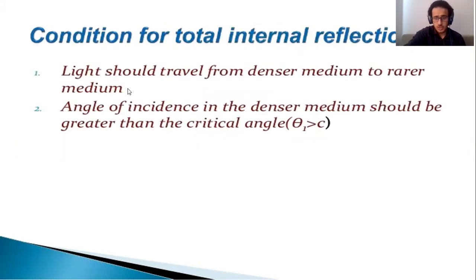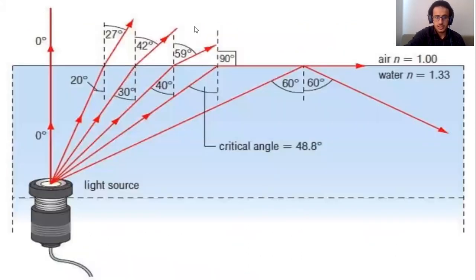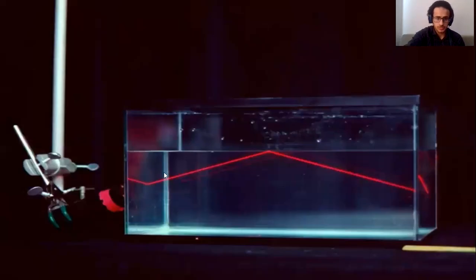There are 2 conditions for total internal reflection, as I mentioned before. Light must travel from a denser medium to a less dense medium, and the angle of incidence must be greater than the critical angle. Here, the angle of incidence is less than the critical angle, light is refracted, and the refracted angle is greater than the incident angle. At the critical angle, the light will follow a path along the surface of the denser medium. Third case, the angle is greater than the critical angle, so this is total internal reflection. As you can see, the light returns into the first medium, which is water.